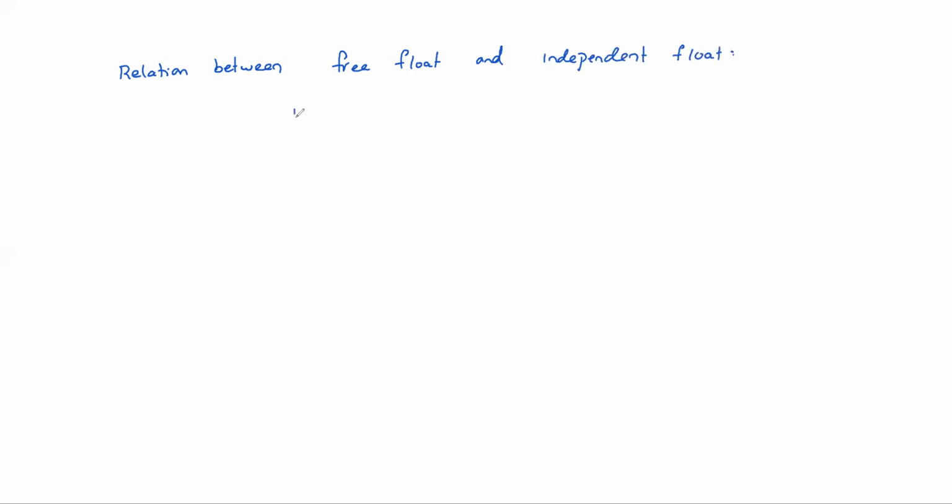Easily you can see independent float equals free float minus tail event slack. You can check that easily. Similarly, free float equals total float minus head event slack.